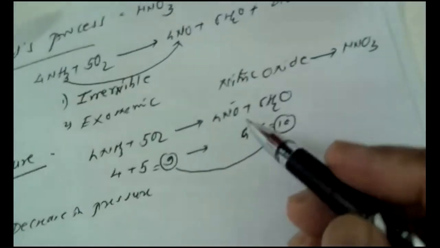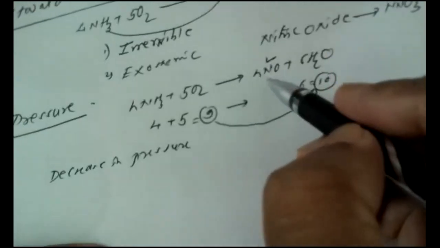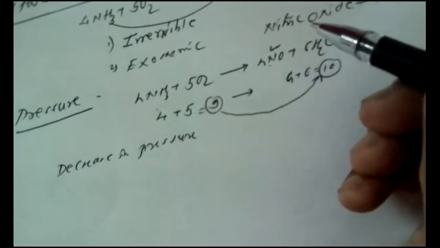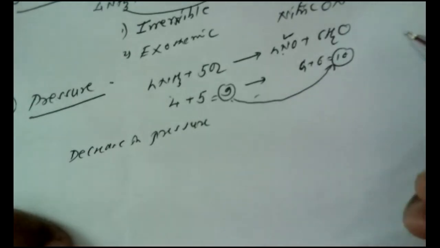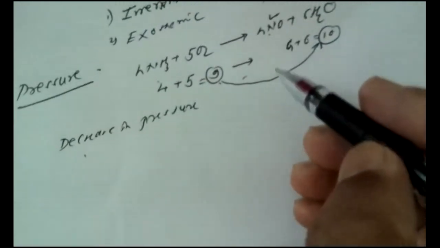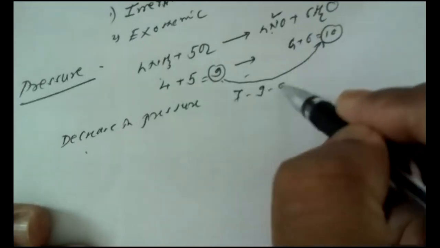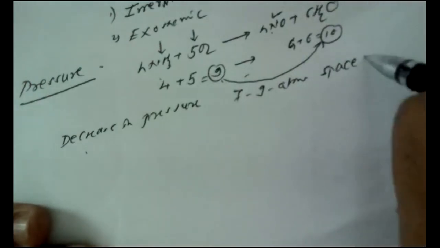So whatever reaction conditions we apply are based on the maximum percentage conversion of ammonia into nitric oxide. As seen from the reaction, there is an increase in volume, 9 volumes of reactants being converted into 10 volumes of product. Hence, a decrease in pressure should favor the formation of nitric oxide. A pressure of the order of 7 to 9 atmospheres is applied on these reacting gases, which enables a greater space velocity.